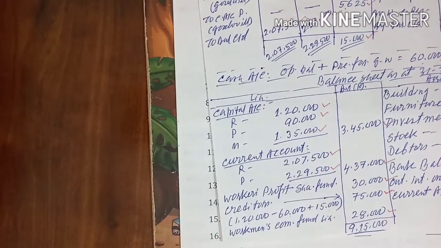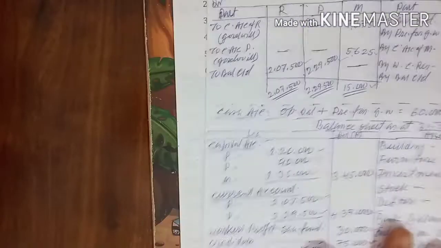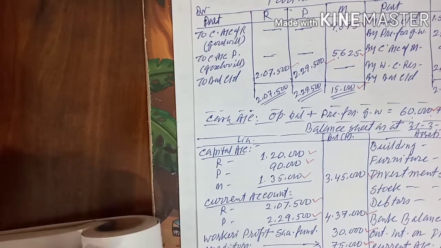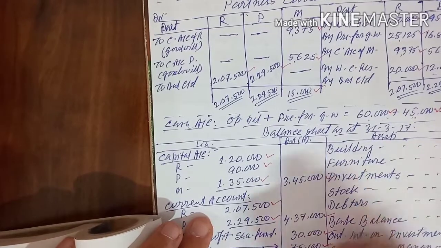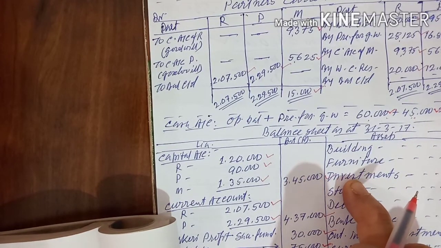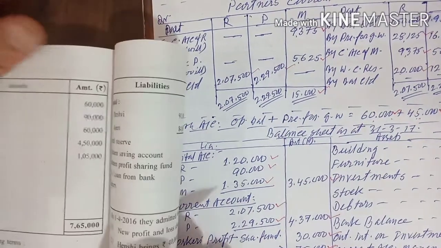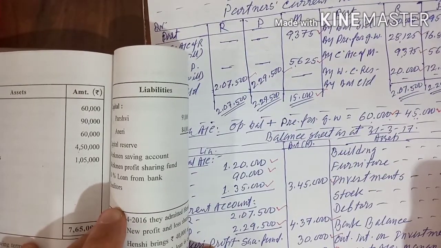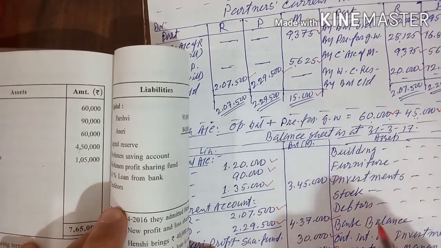Now assets, building 4,50,000, there is no change. Furniture, according to your old balance sheet, furniture is not there, but here you are getting furniture, because the new partner is bringing furniture of 75,000.